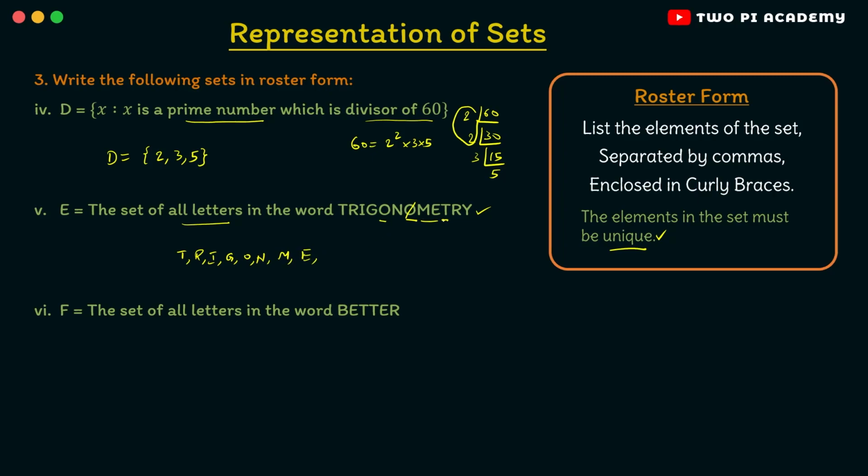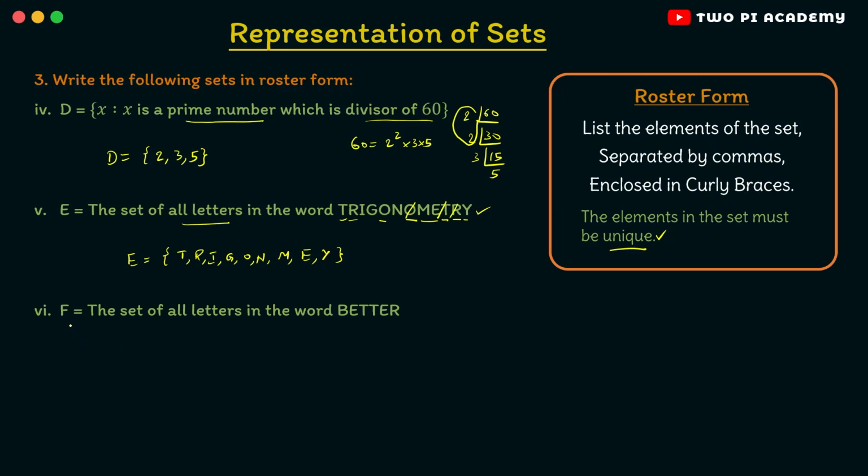And then once again we have the letter T which is repeated, so you won't write that. And finally R is also repeated, so you won't write that, and you'll end with the letter Y. So all of these combined is our set capital E in the roster form. It's clear, right? You have to list the elements separated by commas enclosed in curly braces.